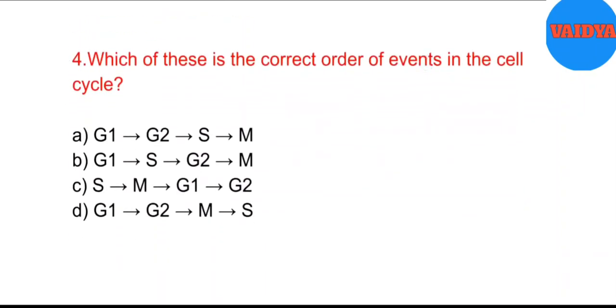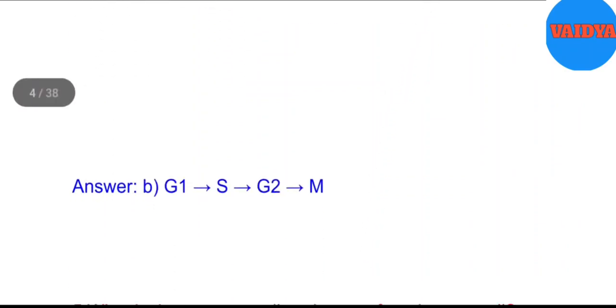4. Which of these is the correct order of events in the cell cycle? A. G1 → G2 → S → M. B. G1 → S → G2 → M. C. S → M → G1 → G2. D. G1 → G2 → M → S. Answer. B. G1 → S → G2 → M.